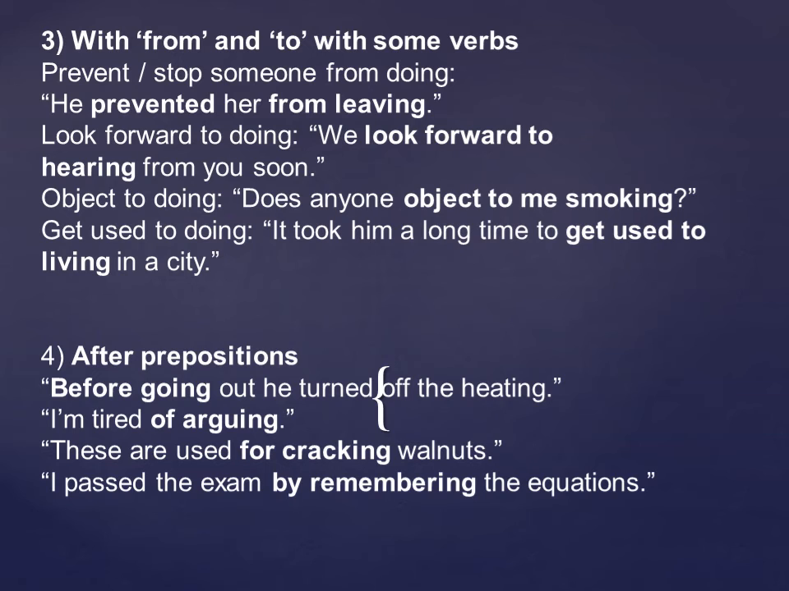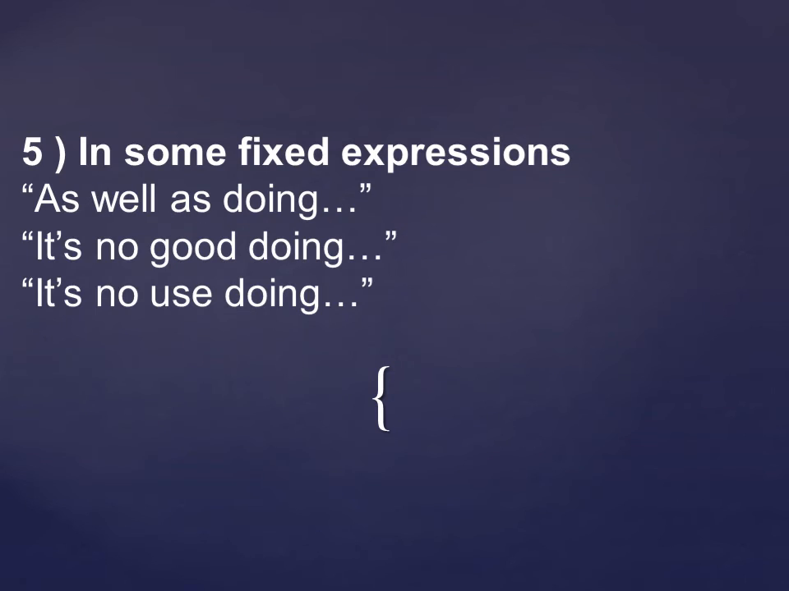So let me read out the example so it becomes clear to you. Before going out, he turned off the heating. So before going out is the prepositional phrase and going is the gerund here. Next example is I am tired of arguing. So arguing is the gerund and it is acting like an object, and of is the preposition used here. Next examples you can just see. These are used for cracking walnuts. Cracking is the gerund. I passed the exam by remembering the equations. By is the preposition and remembering is the gerund here. So these are used with prepositions.